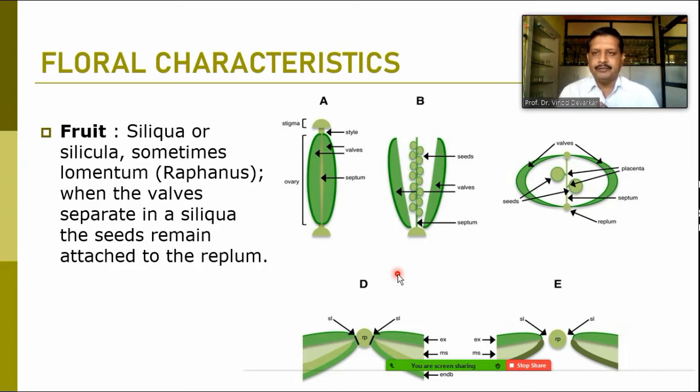This type of fruit, developed from a bicarpellary syncarpous ovary, is called a siliqua or silicula. Sometimes it is also called a lomentum, as in Raphanus. That is, you cook and eat the radish pods as a vegetable, right? So the radish pod comes under the category lomentum. When the halves separate in a siliqua, the seeds remain attached to the replum.